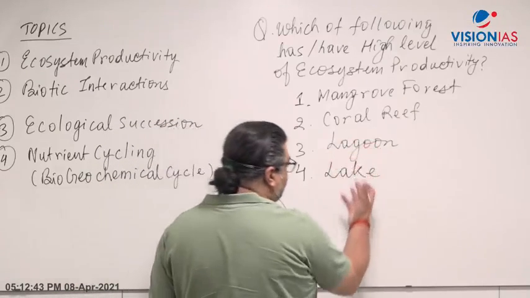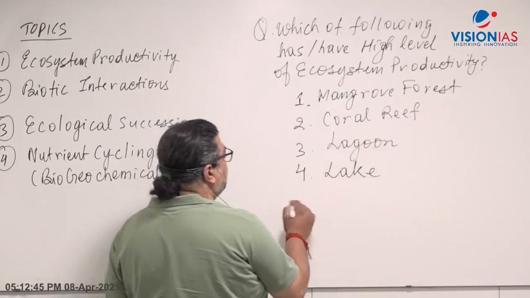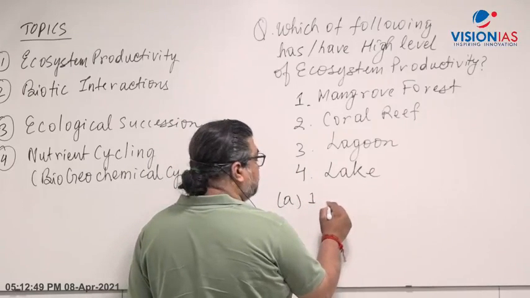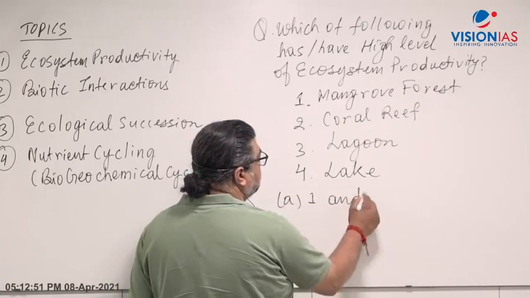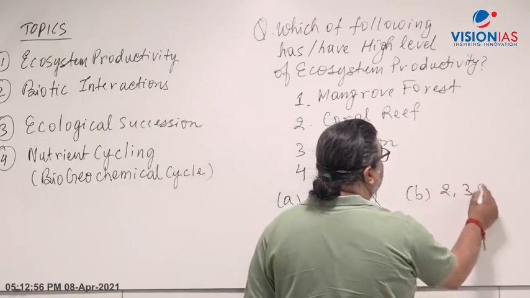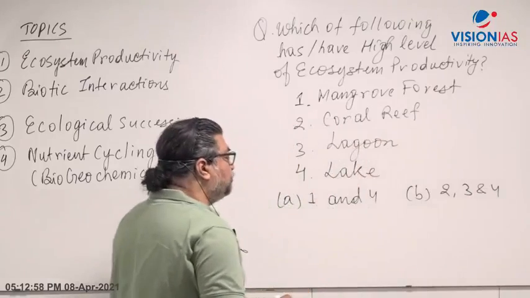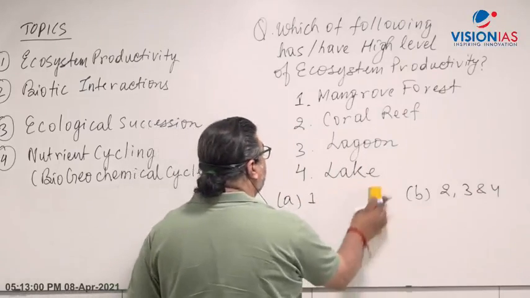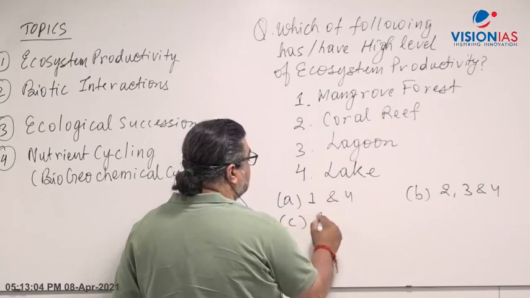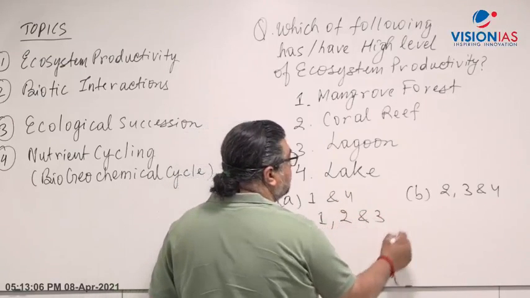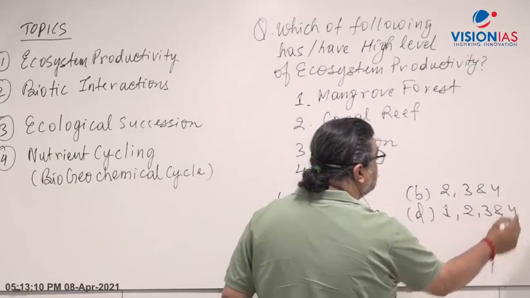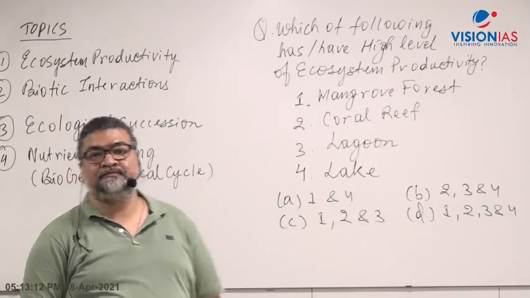Sometimes certain lagoons can also be like lakes, and then you have given the options here: A, 1 and 4. B, 2, 3 and 4. And then you have an option here: C, 1, 2 and 3, and D, 1, 2, 3 and 4. So what would be the answer here?